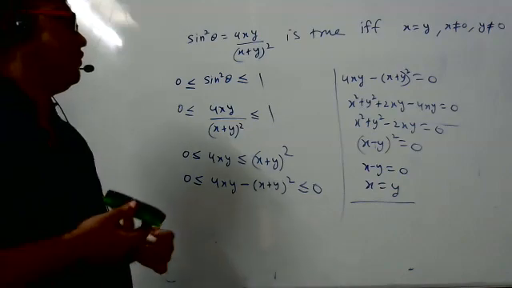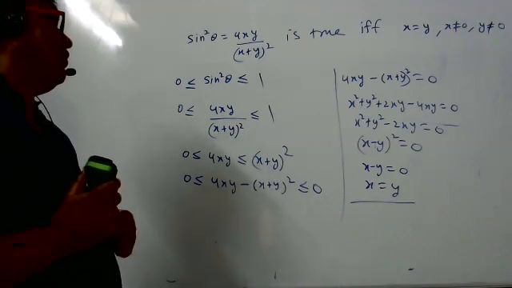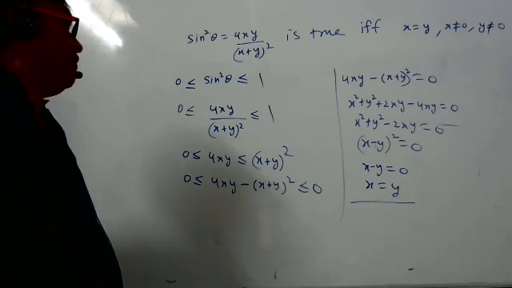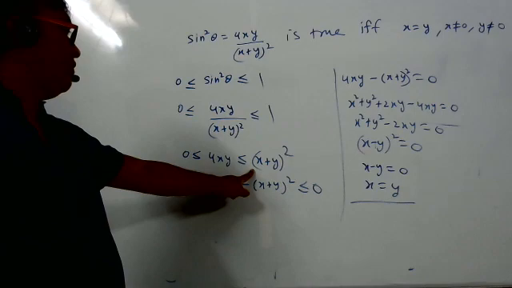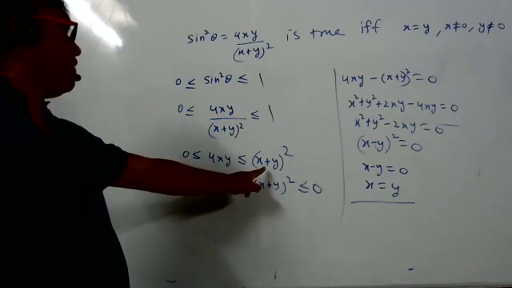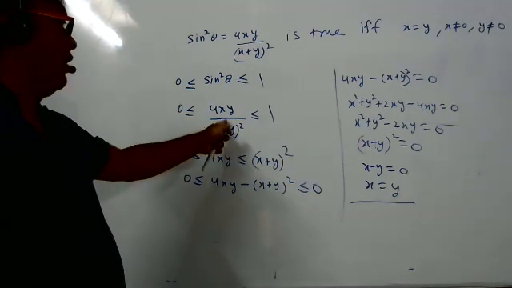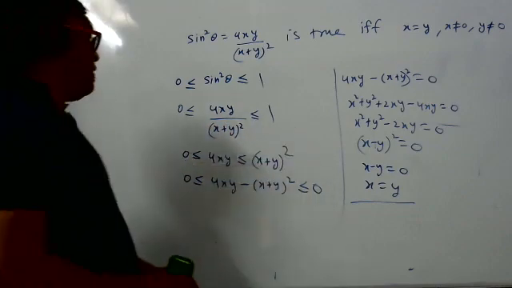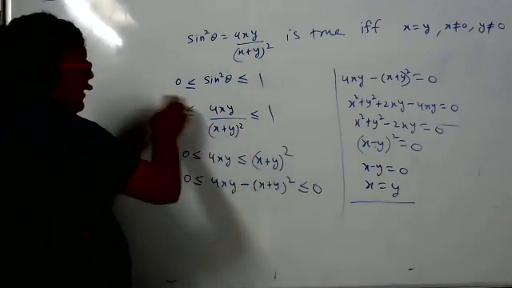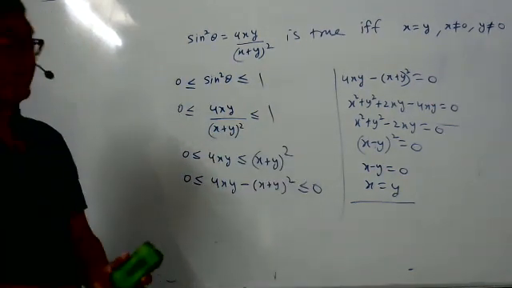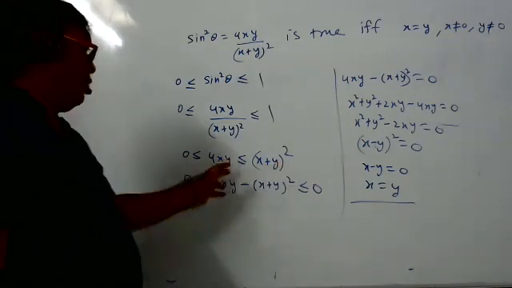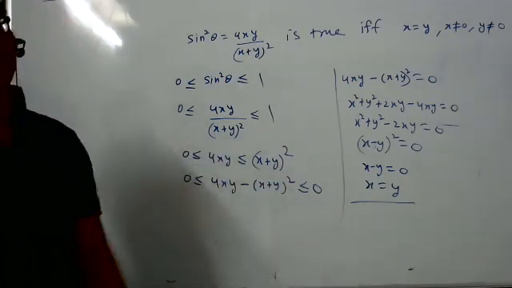Subtract x plus y to the whole square. It doesn't have to be minus x plus y whole square is less than or equal to that, because we have to subtract from both sides. Don't we have to subtract it from that 0 on the end also? No, this is from the middle. If something goes from the middle, it goes to both sides. Suppose I take x square plus y square, then I should take left also, right also. But from here it will come here only. Understanding? Yes, sir. From the middle, if something goes, it goes to both sides.